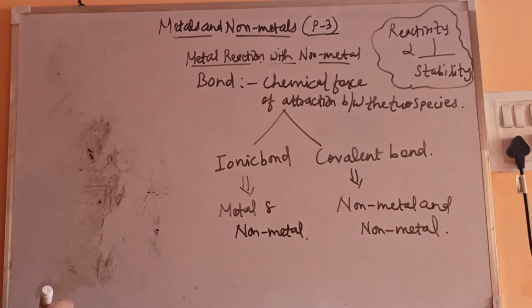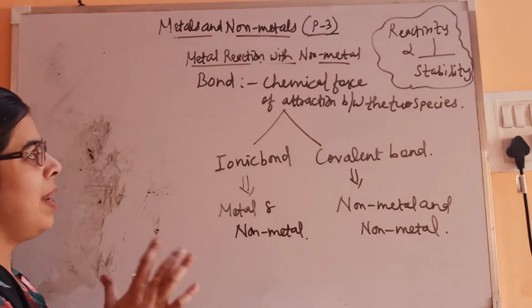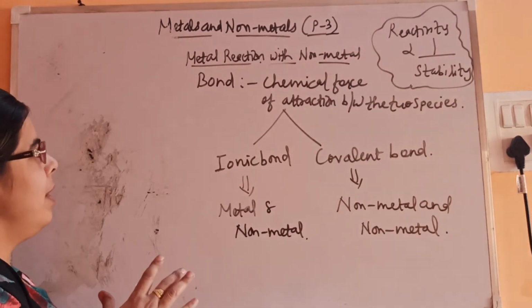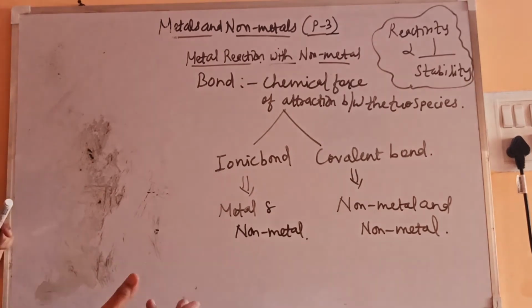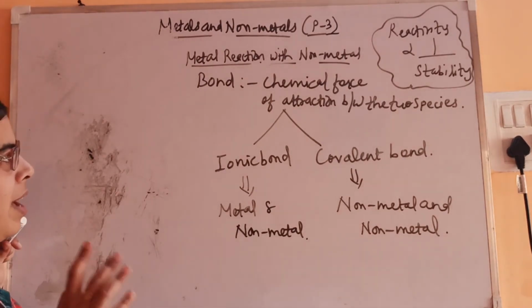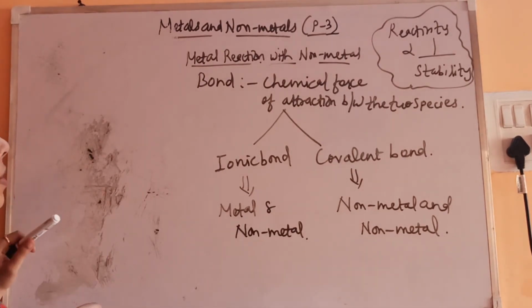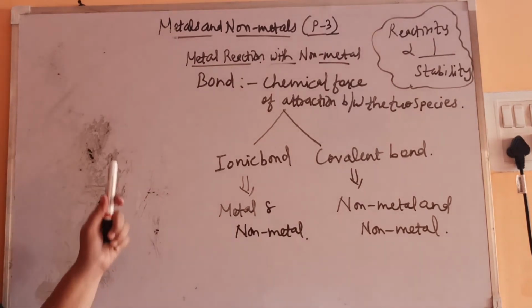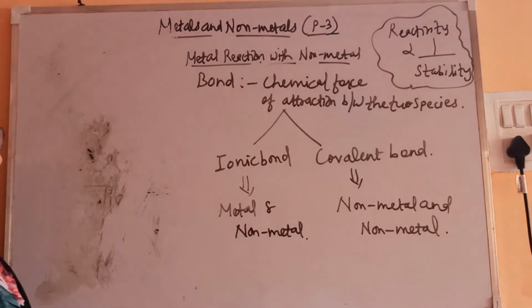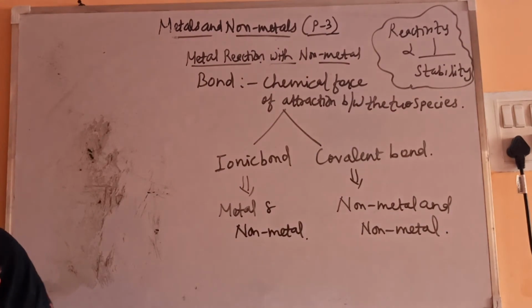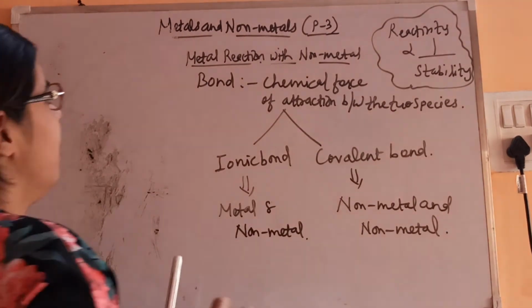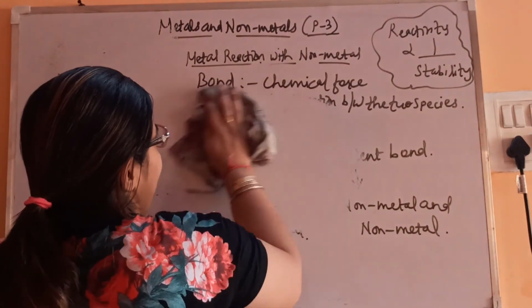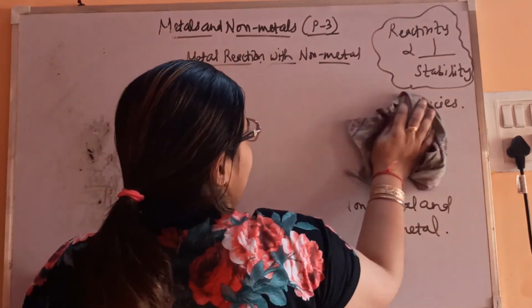Okay, fine. So I hope I'm clear till this topic, what is the bond and how the ions are getting formed. Now let's see the type of bond which is getting formed between metal and non-metal. So let's see how an ionic bond gets formed.